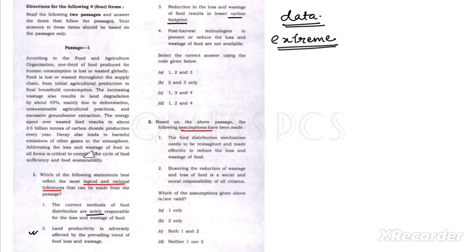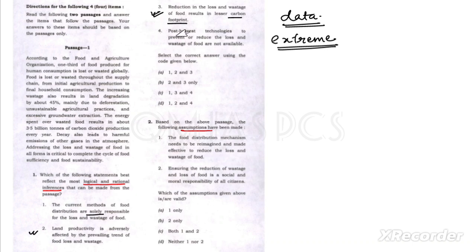Whatever energy we are wasting on that wasted food, from that energy carbon dioxide is produced. That is about the carbon footprint. So if you reduce the loss, there will be less carbon footprint, less energy involvement over that wasted food. So that is about that one.